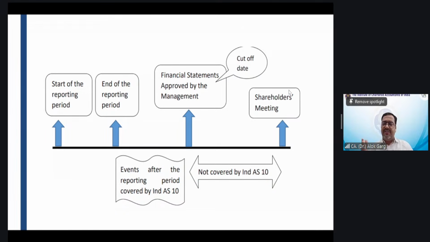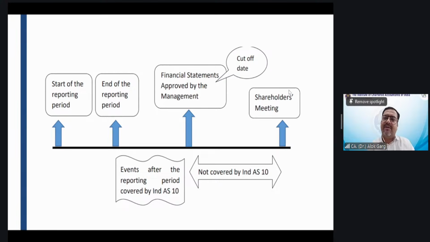31st March is a financial year. The company prepares the financial statement, finalizes it, the auditor audits it, right? Then they present the financial statement along with the audit report in the board meeting. So Rohan, not AGM, board meeting. So the board approves the financial statement, right? Then it is also placed in the AGM. But when the board meeting happens and the board adopts the financial statement, you will file the results of the listed companies.